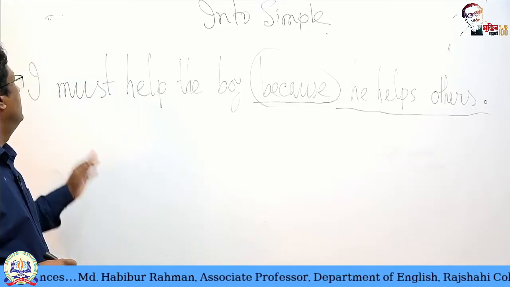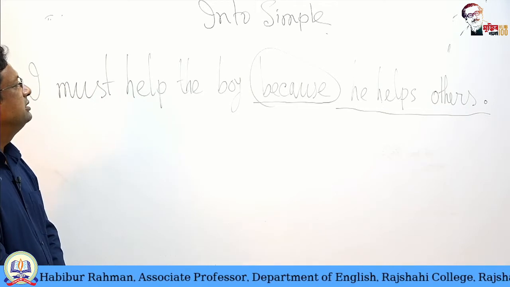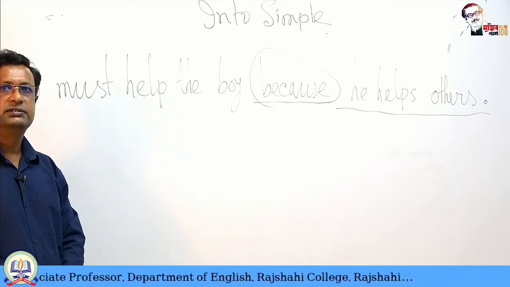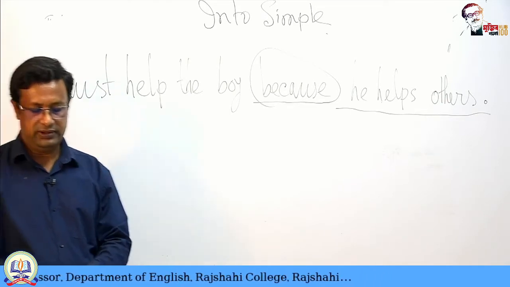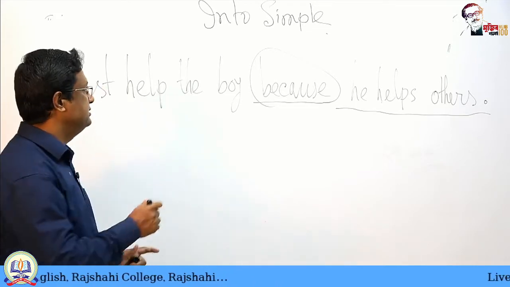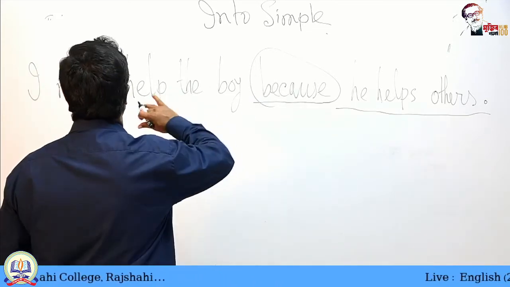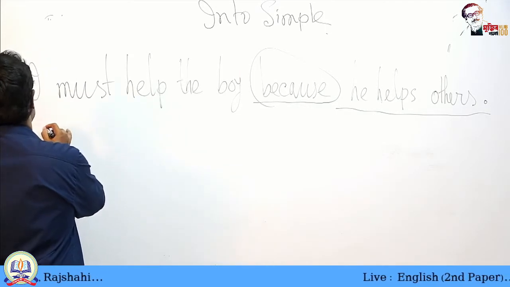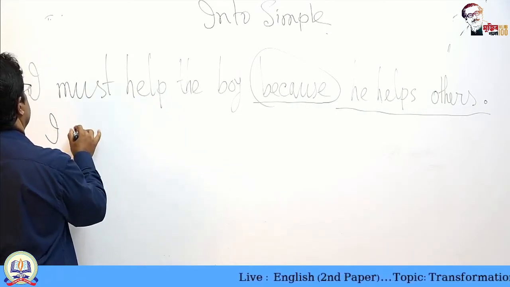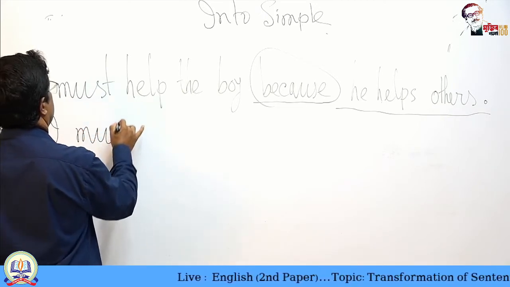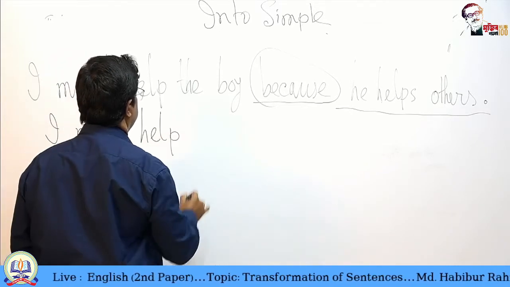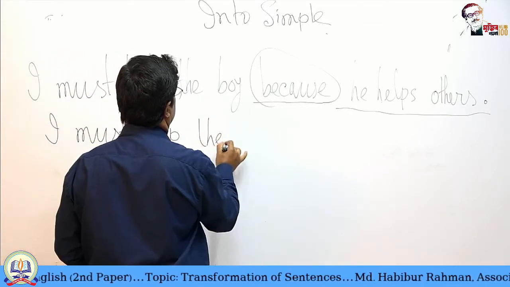So I must help the boy. Why? Because of his helping others. Okay, the ink is not so distinct. So this principal clause will be intact: I must help the boy.